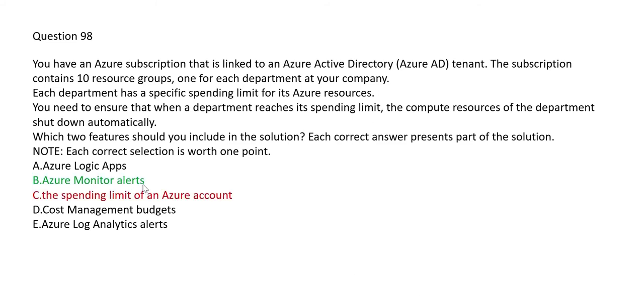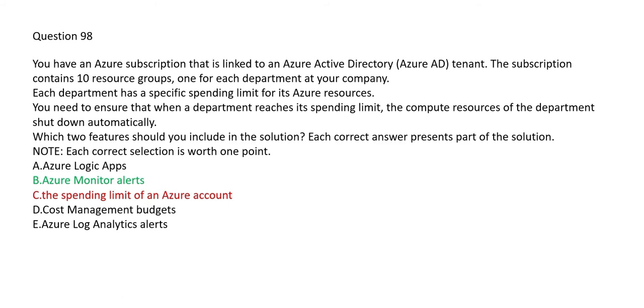See, a spending limit will only limit the amount. Suppose when you're creating a new account, you get a free $200 credit, and you cannot change this amount unless you upgrade the plan. Only then will it change. So that is your spending limit, and under $200 free, whatever resources you create, you can spend. But it will not help you with this. Suppose you reach $200, then automatically your compute services will be stopped. It will not do this.